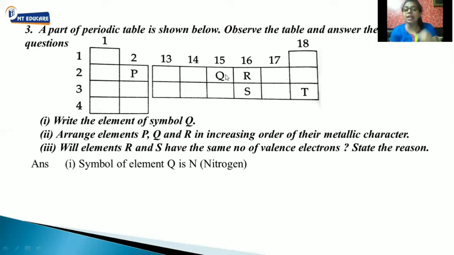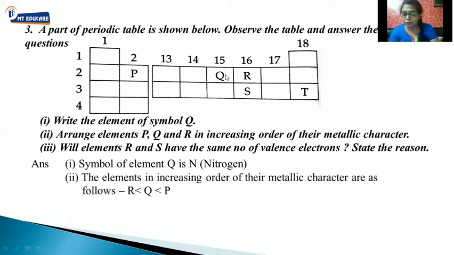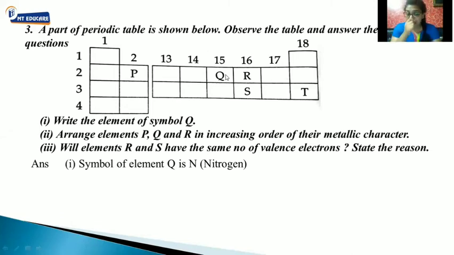Next, arrange the elements P, Q and R in increasing order of their metallic character. The least metallic will be first, and the most metallic will be last, because they have told you increasing order of metallic character.